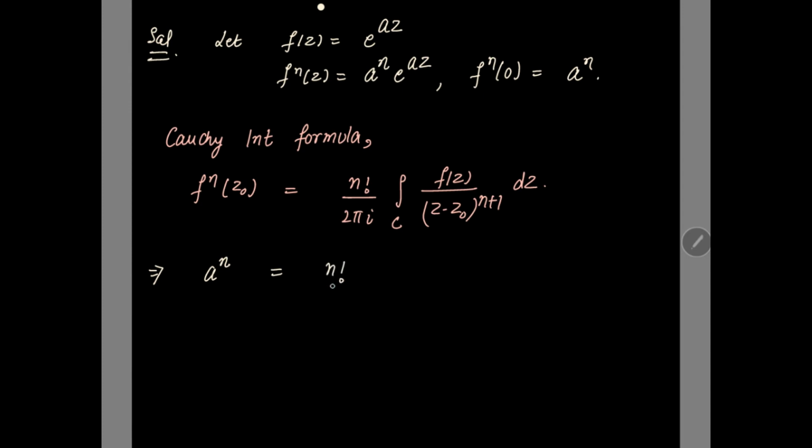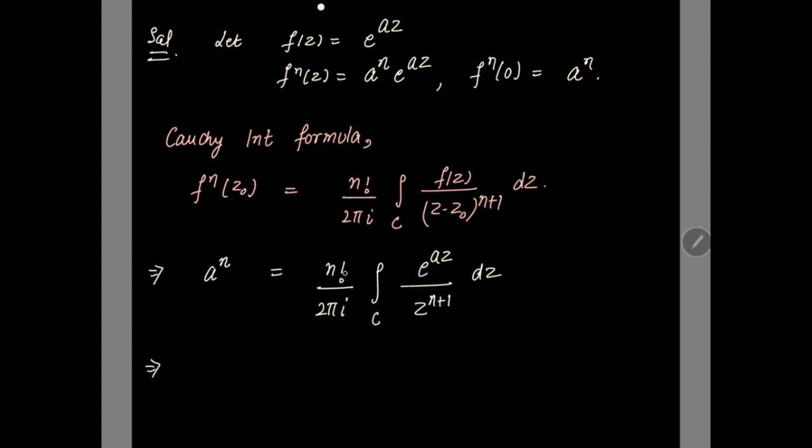putting the values, integral over C. What is f(z)? e^(az). z minus z0 is 0, so this will be z^(n+1) dz. Here also z0 is 0, so the nth derivative at 0 is a^n, so I have written a^n.